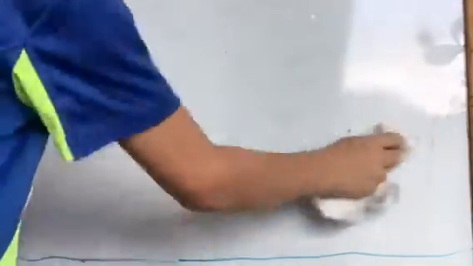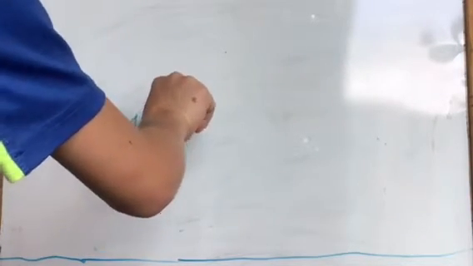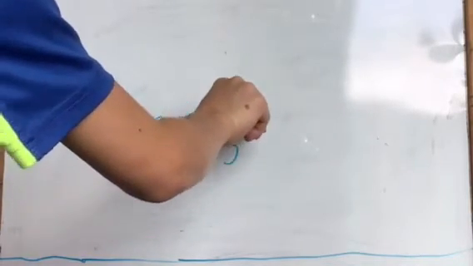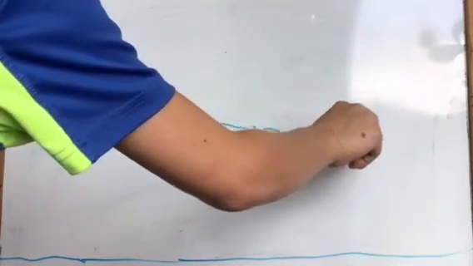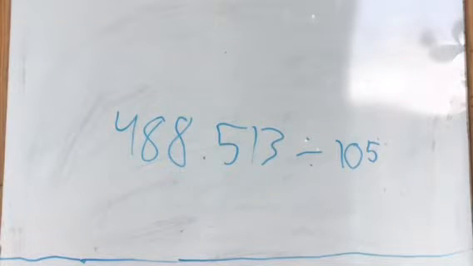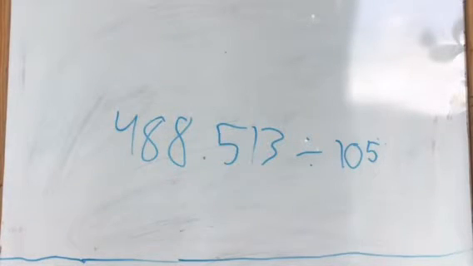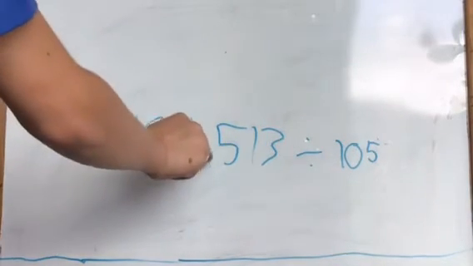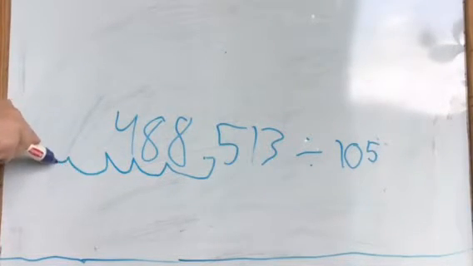Okay, now let's try the division again, but with a decimal in the middle between the numbers. Let's erase this and do 488.513 divided by 10 to the power of 5. That means we have to take the decimal and shift it 5 times to the left: 1, 2, 3, 4, 5.